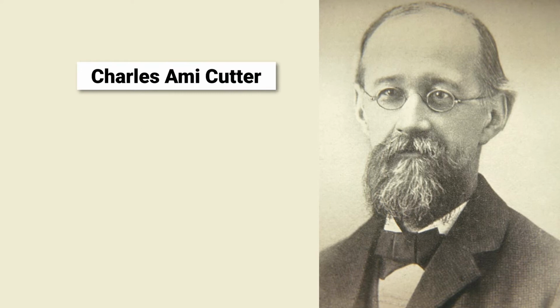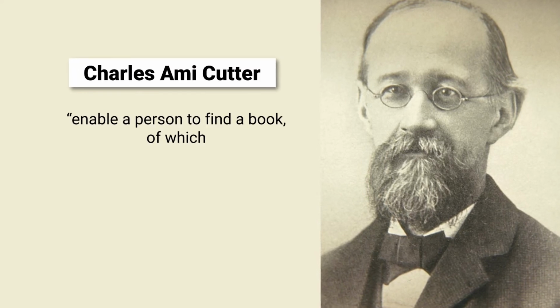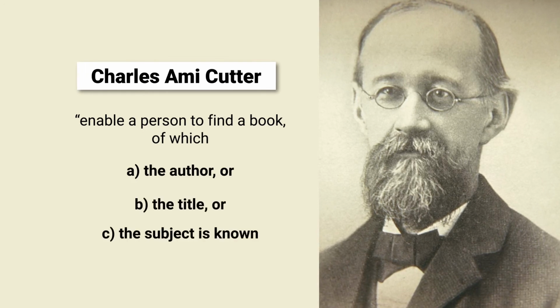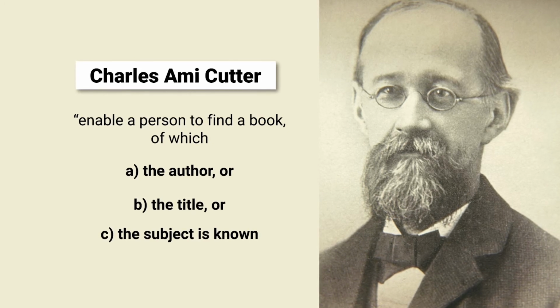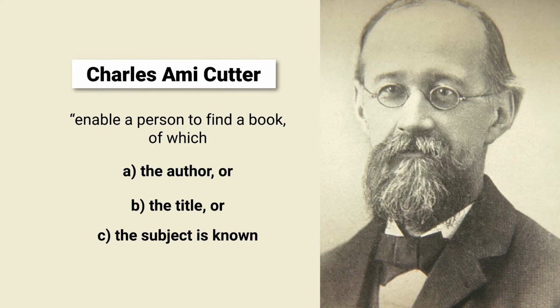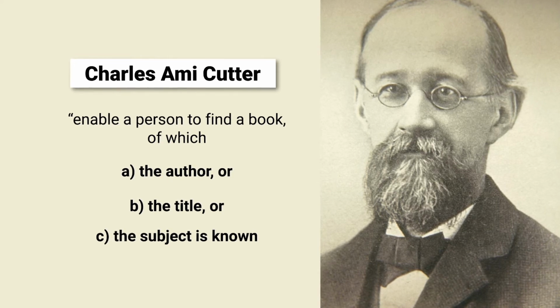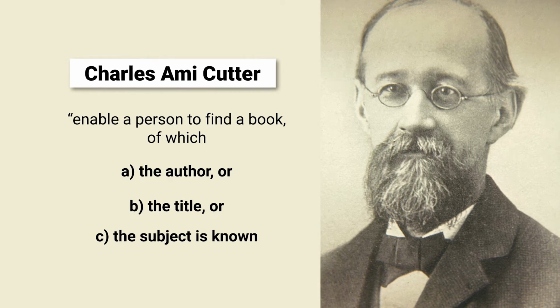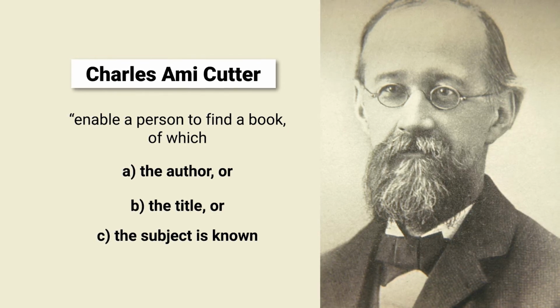The objectives are to enable a person to find a book of which the author or the title or the subject is known. I want a book by a particular author. I want Prolegomena to Library Classification by S.R. Ranganathan. So, I want a book by S.R. Ranganathan. I know the author. The catalog will help me. It is the objective of the catalog to help me. I want a book which has the title Prolegomena to Library Classification. The title is known to me. The objective of the library catalog is to help me.